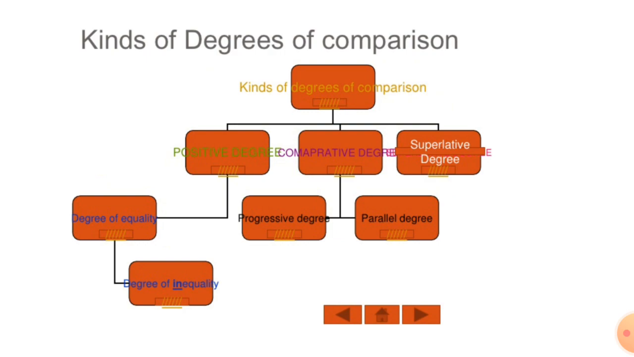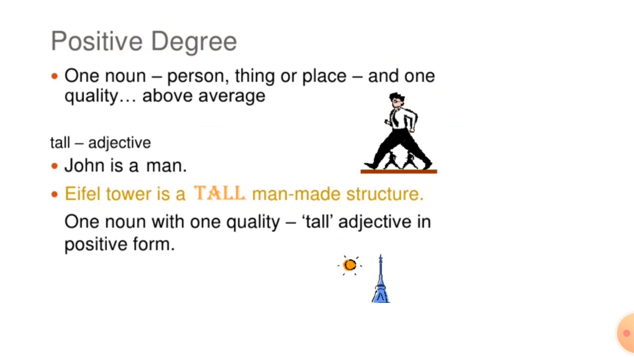Here, kinds are given: positive degree, comparative degree, and superlative degree. In positive degree, you have degree of equality and inequality. In comparative degree, you have progressive degree and parallel degree, and superlative degree is also there. We will see what is a positive degree.